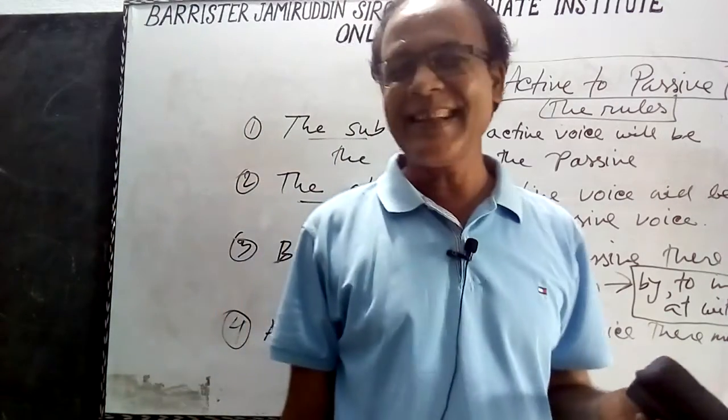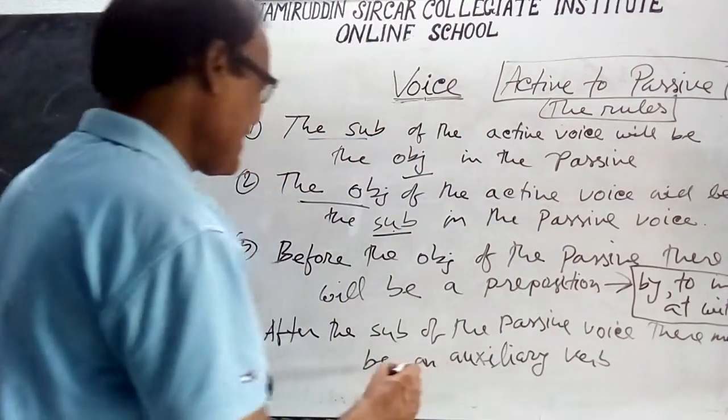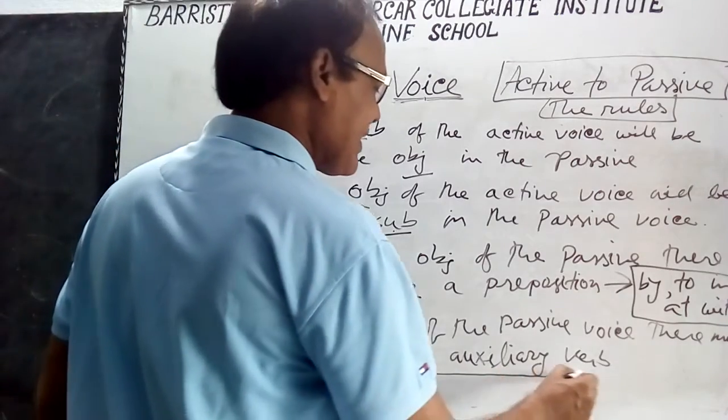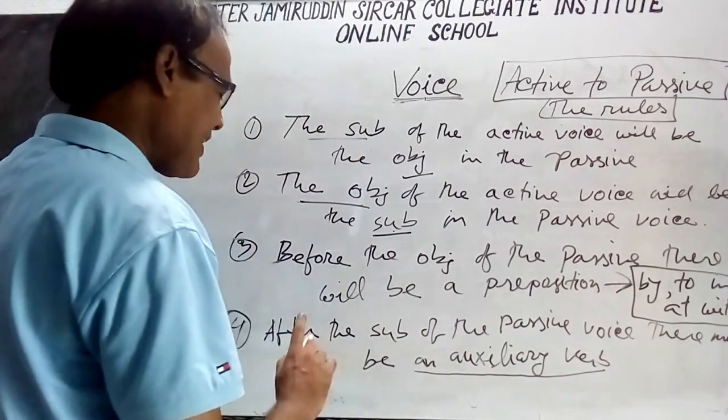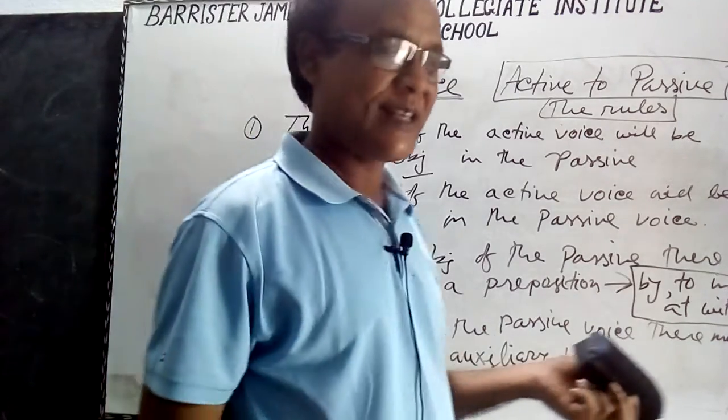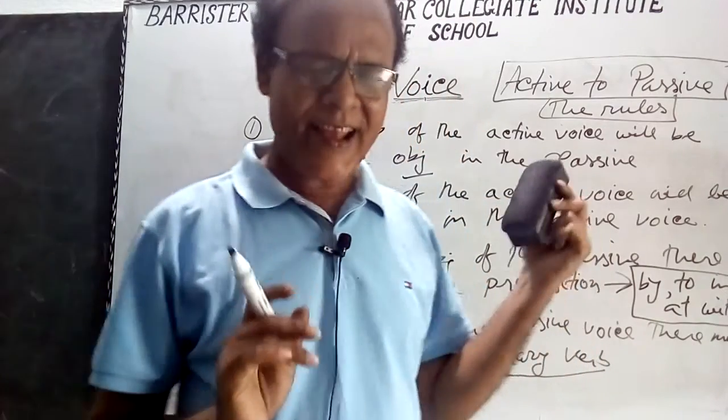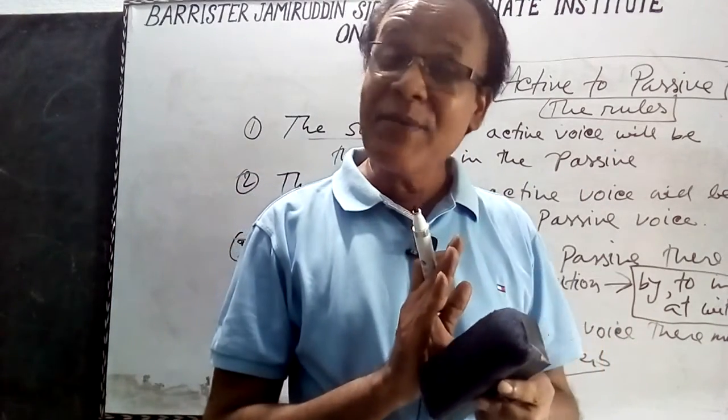Sometimes, and this is the most important, an auxiliary verb before the subject of the passive voice. And this is very important.